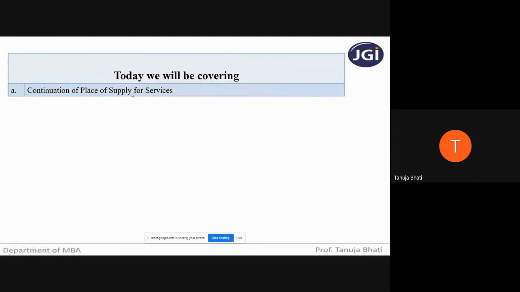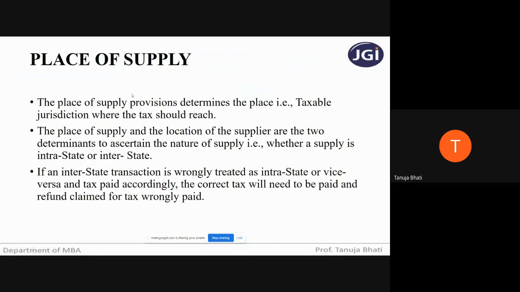Continuation of place of supply for services. In our previous class, students, we had done place of supply of goods and services where the recipient and the supplier both are located in India. So today we will be seeing those cases where the recipient or the supplier, either one, is located outside India. Okay, and we are going to see place of supply of services.